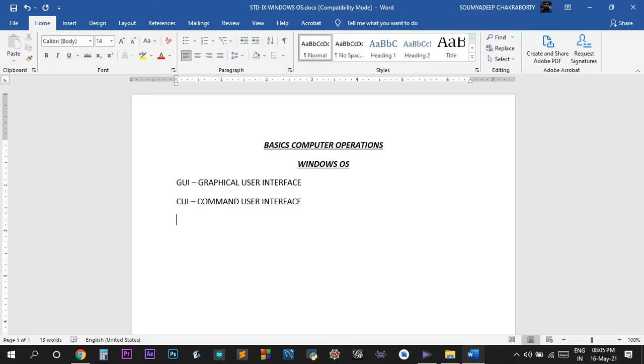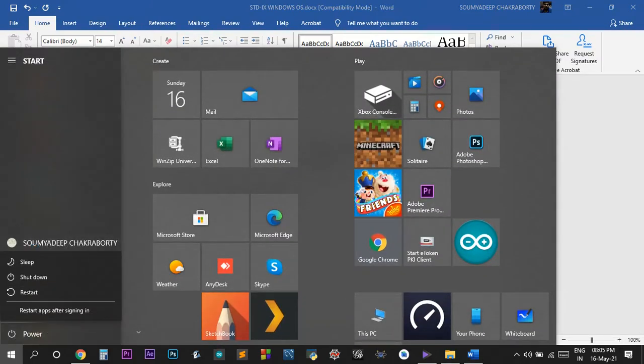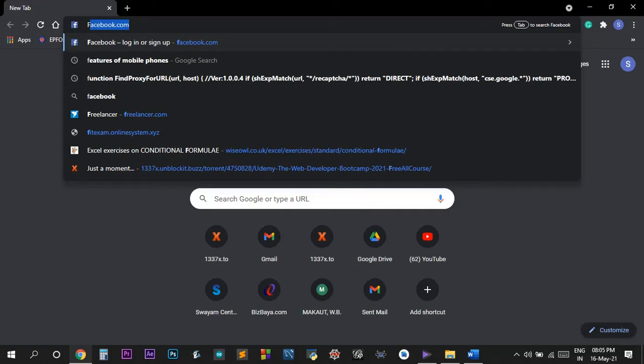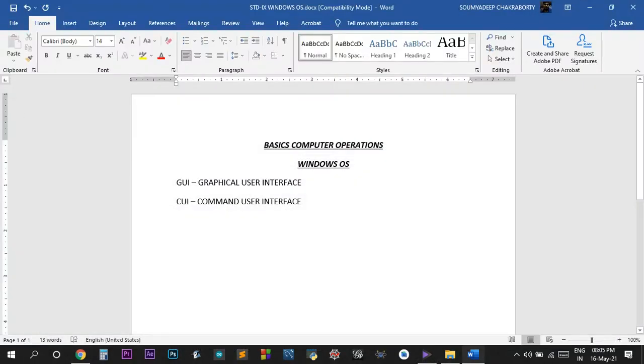In Windows, no one needs to be highly educated to operate this operating system. Anyone can do it. Even if you don't have background knowledge about computers, you know how to shut down a computer. Just click on the power button, shut down. Everyone knows how to open Google Chrome, how to open Facebook. This is not something that should only be done by someone who has done a PhD in computers.